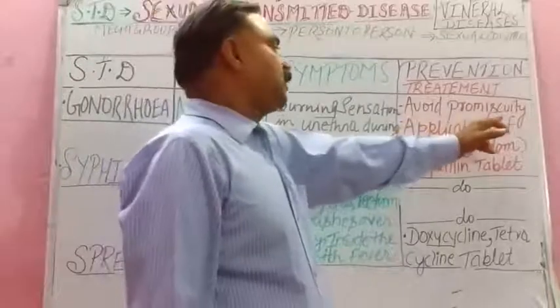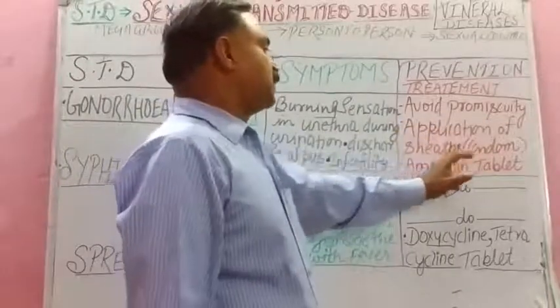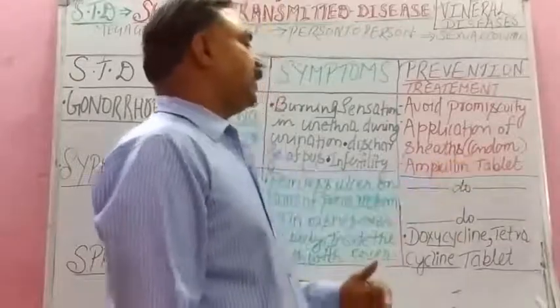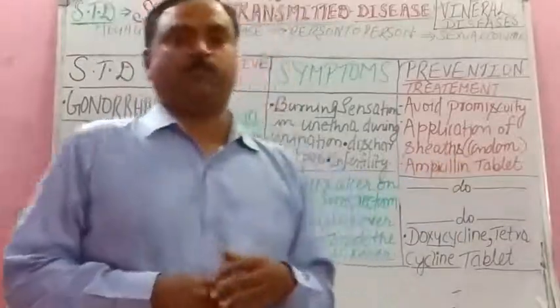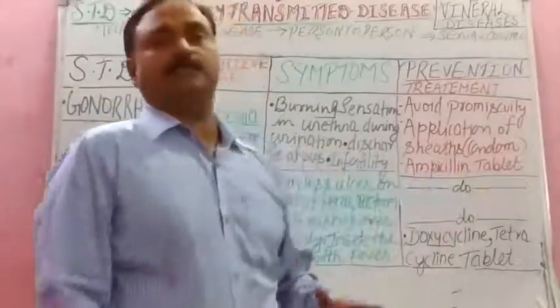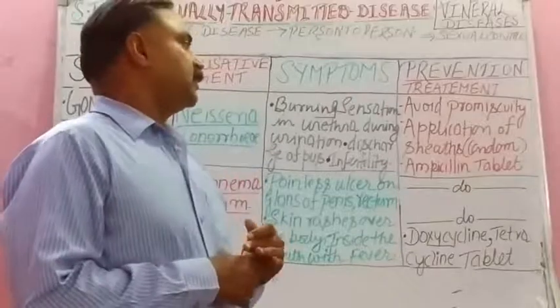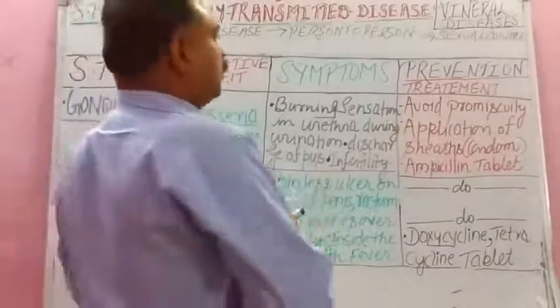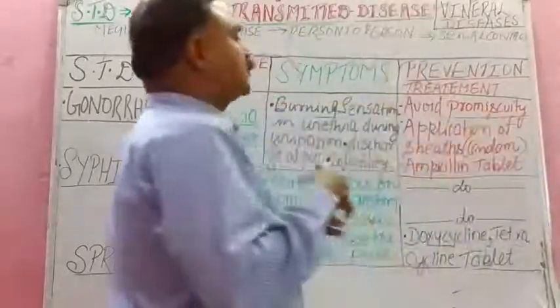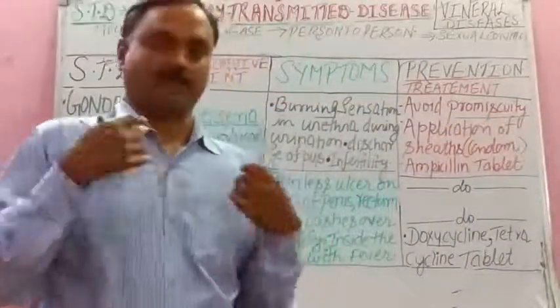Avoid promiscuity, application of sheaths, and in third you can write antibiotic if it is used. Here in gonorrhea ampicillin tablet is applicable, isn't it? And the meaning of promiscuity is sexual relationship with many persons.